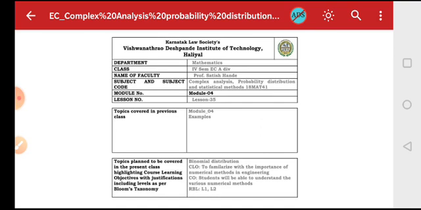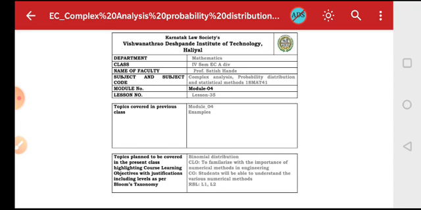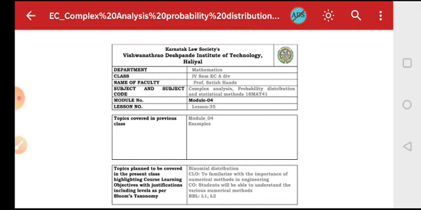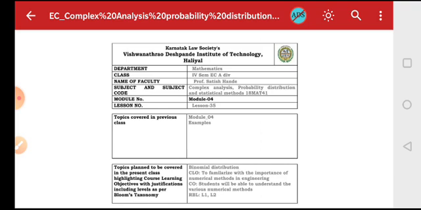So, in the previous session, we have studied the examples on random variables. Now we'll start with the probability distribution. As we know, we have started with the probability distribution, which is finite, and a finite probability distribution comes under discrete probability distribution. In discrete probability distributions, we have the discrete random variable, and the probability distribution based on the discrete random variable is said to be a discrete probability distribution.